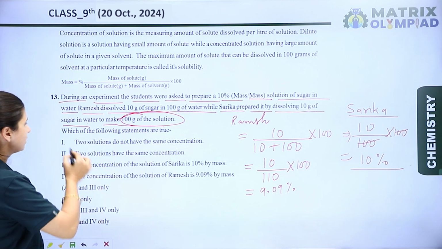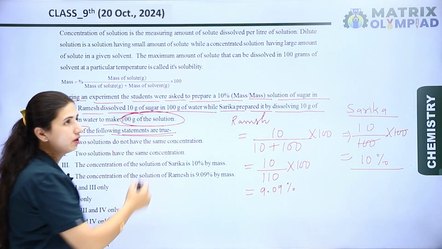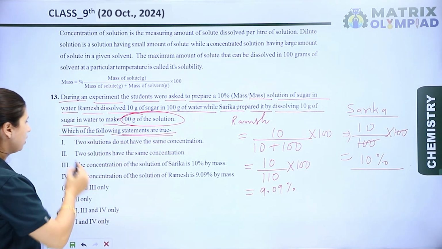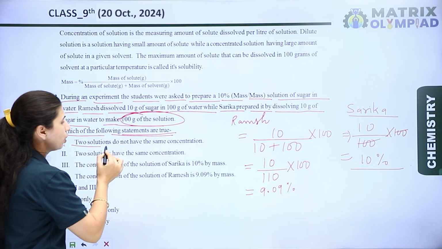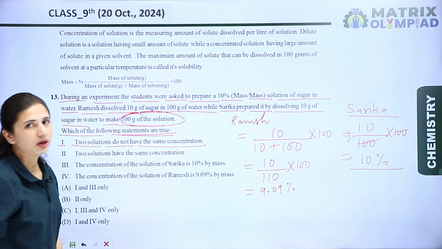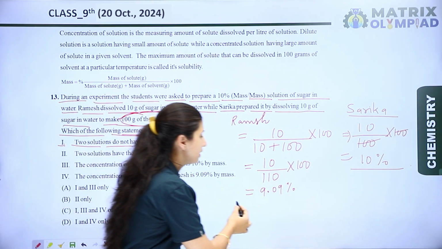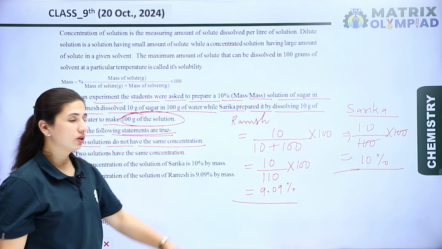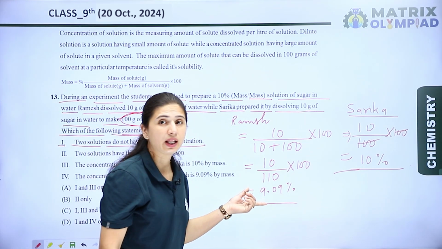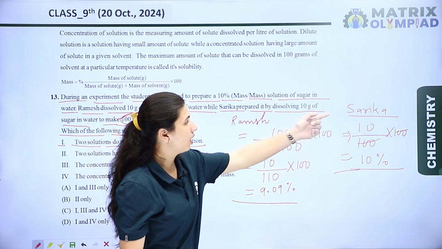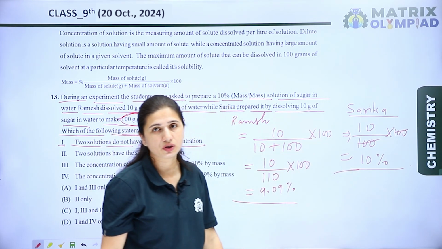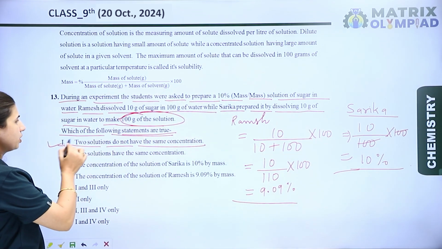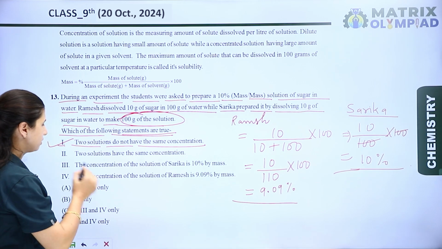Now let's see the remaining question. Which of the following statements are true? Now let's see the statements. The first statement is, the two solutions do not have the same concentration. Yes, it is exactly a correct statement, because according to Ramesh, the percentage of the solution is 9.09%, and according to Sarika, it is a 10% solution. So the first statement is right.